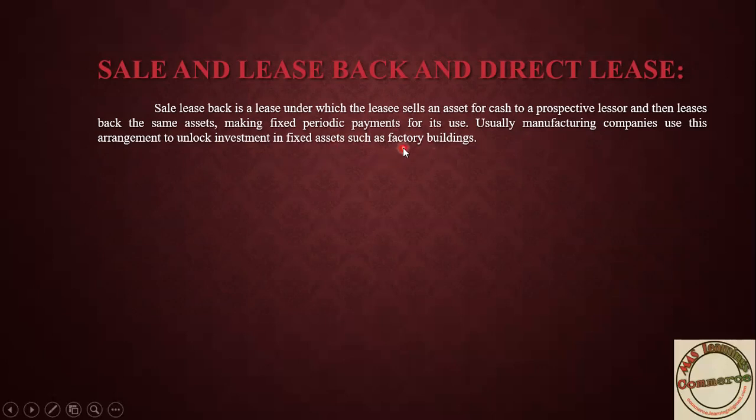Suppose company A has a factory building of 250 lakh rupees. What they have done is sell this building for 50 lakh rupees. After selling this building they have got 50 lakh rupees. Why have they done this? To unlock the investment in fixed asset. They have sold that asset, and after selling, they will again lease that asset.